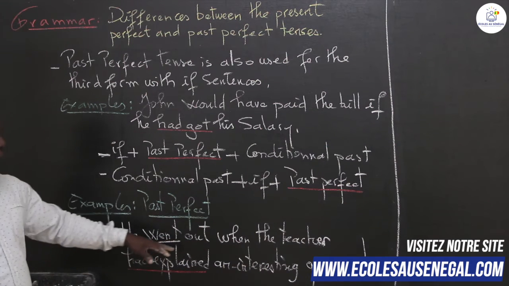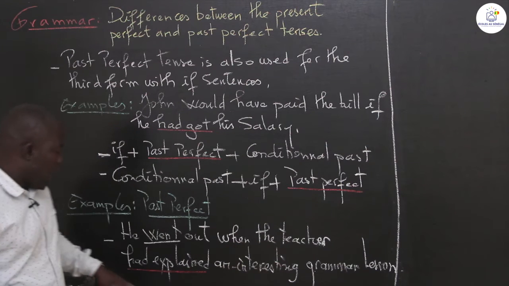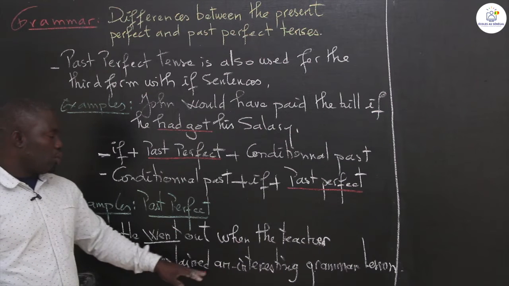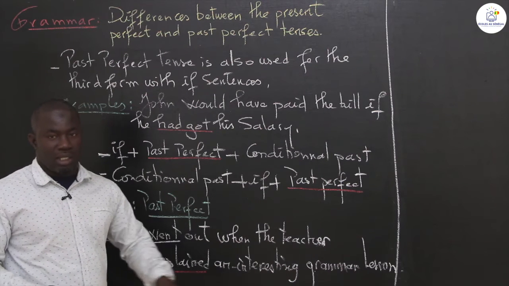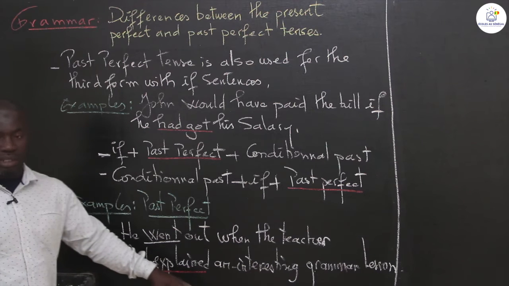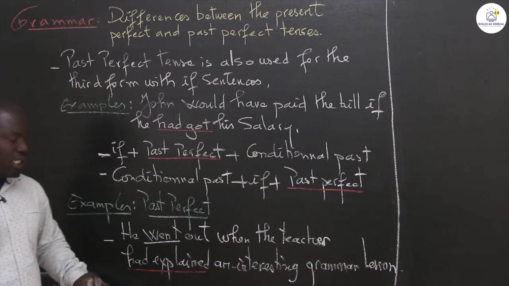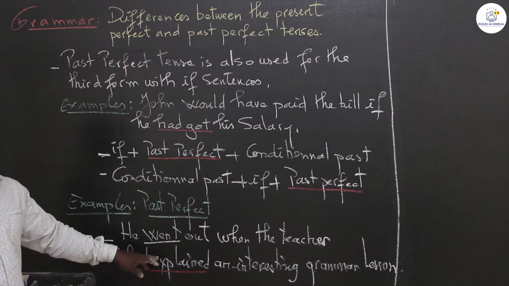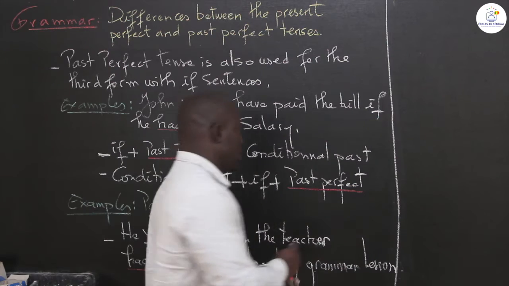This is the first action which happened in the past. When this action was happening, the teacher had explained an interesting grammar lesson. Here we use the past perfect. This is past perfect.